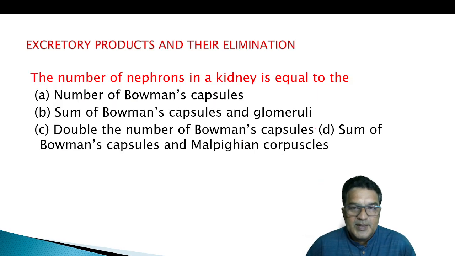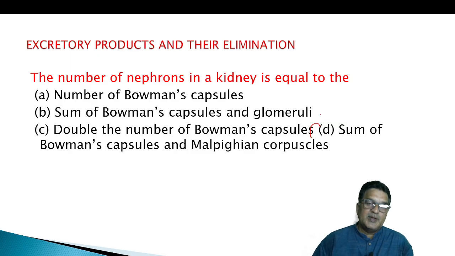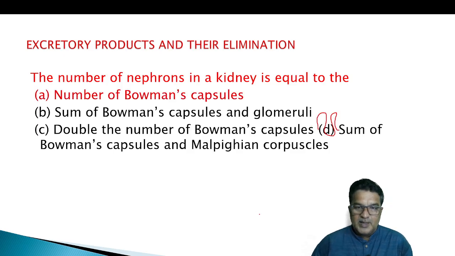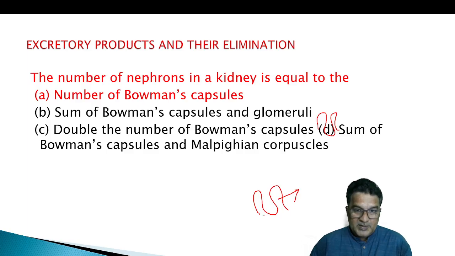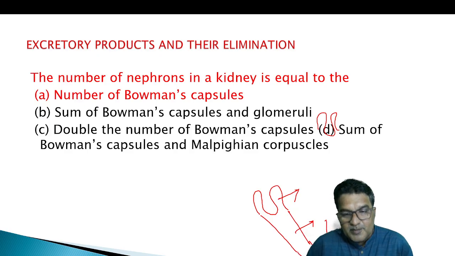The number of nephrons in a kidney is equal to the number of Bowman's capsules, the number of Bowman's capsules and Malpighian corpuscles. So each kidney definitely has a Bowman's capsule. So the number of nephrons is equal to the number of Bowman's capsules, equal to the number of PCT, equal to the number of Henle's loops. Likewise,